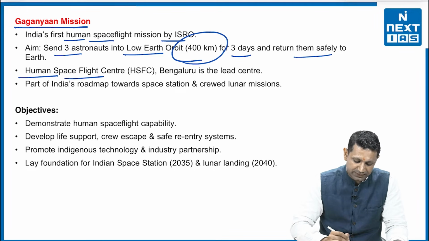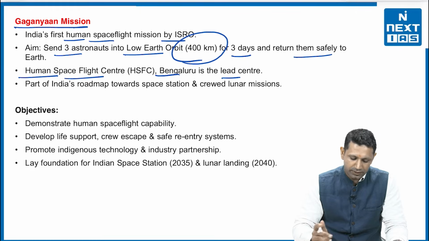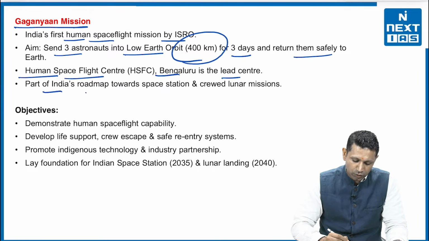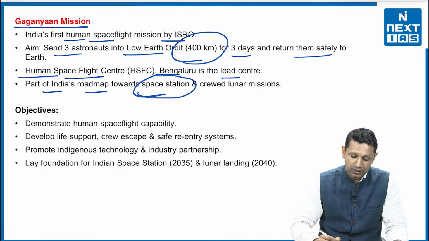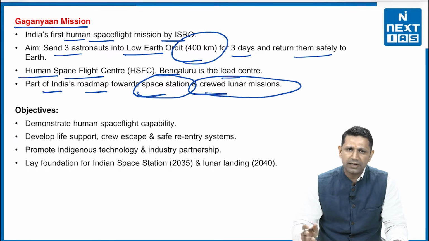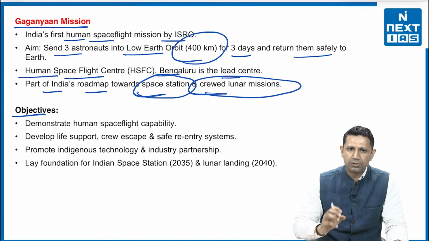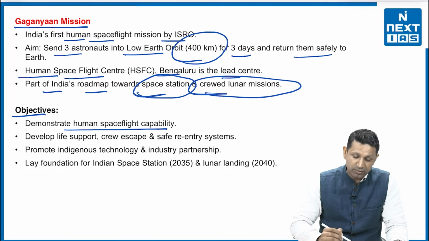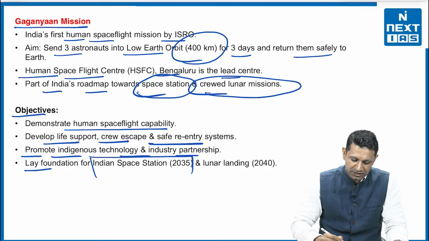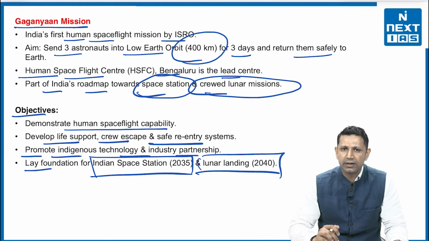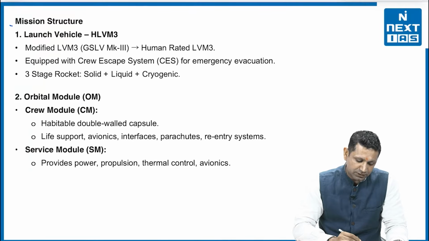Human Space Flight Center, Bengaluru, is the lead center here, and it is a part of India's roadmap towards developing a space station and also crewed lunar missions, and later on we may also plan for Mars. The objectives of this mission are to demonstrate human space flight capability, then develop life support, crew escape, and safe re-entry systems, promote indigenous technology and industry partnerships, and lay the foundation for the Indian space station and lunar landing by 2040. Next is the mission structure.